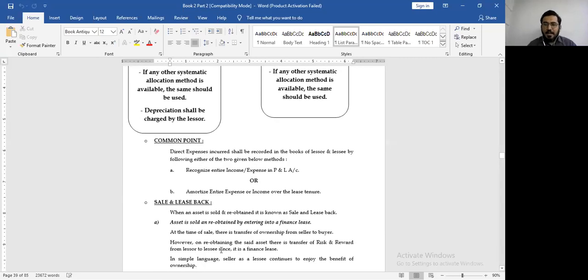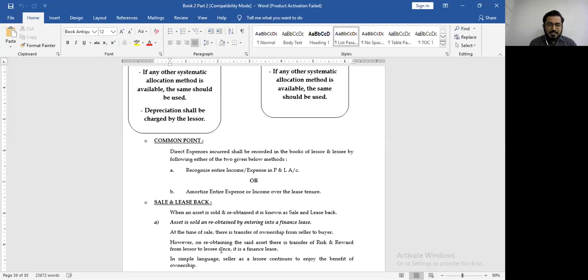Then we went to sale and leaseback. What is the meaning of sale and leaseback? It means when an asset is sold and reobtained on lease, it is known as sale and leaseback. मतलब पहले मैंने बेच दिया फिर उसी पार्टी से वही asset वापस lease पे ले लिया. That is known as sale and leaseback.